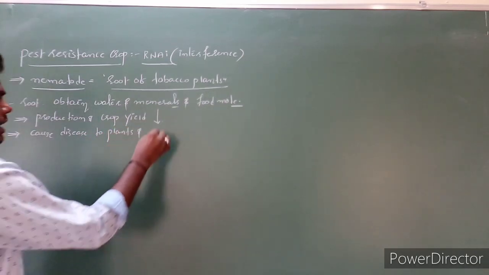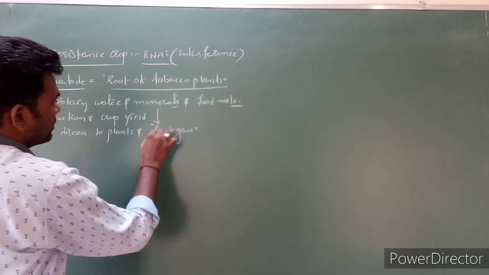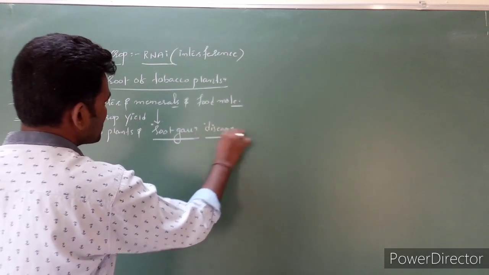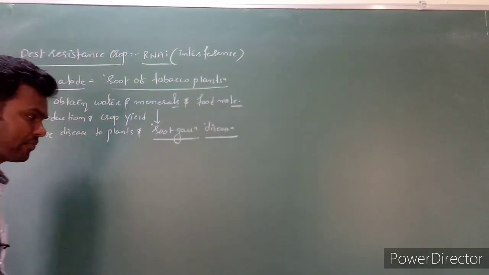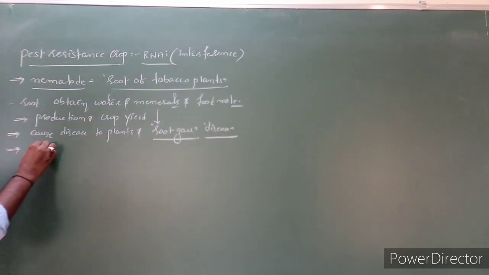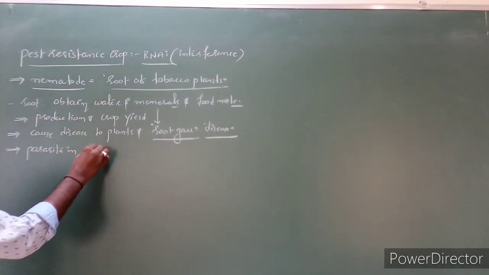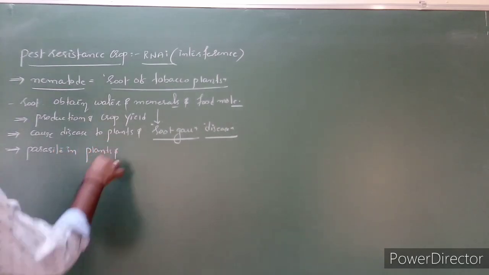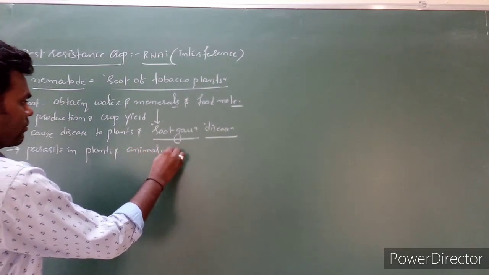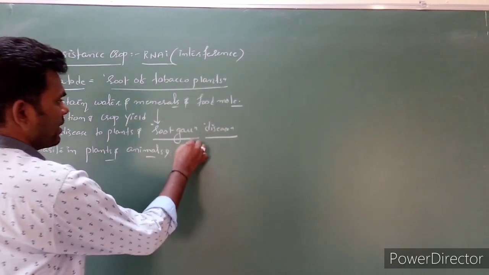It is also called root gall disease. Next, these are parasites in plants, animals, and some nematodes are parasites in humans also.